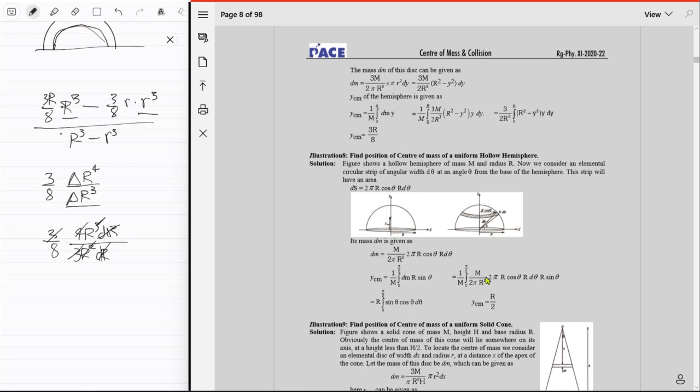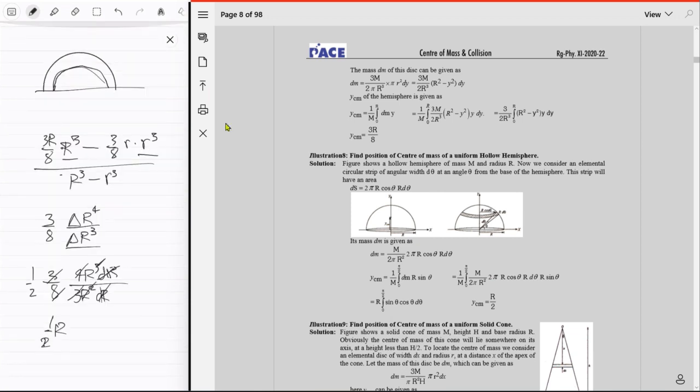Okay, this cancels and then we just get 1 upon 2. So 1 upon 2r, right? Yeah, that will be the center of mass's location, or the y coordinate, or the height coordinate of the center of mass for a hollow hemisphere. And that's awesome. So what did we get? Basically, that this is the formula that we'll be using for both of these situations.